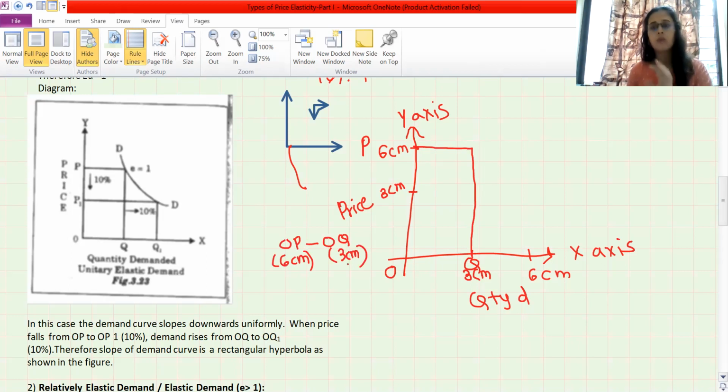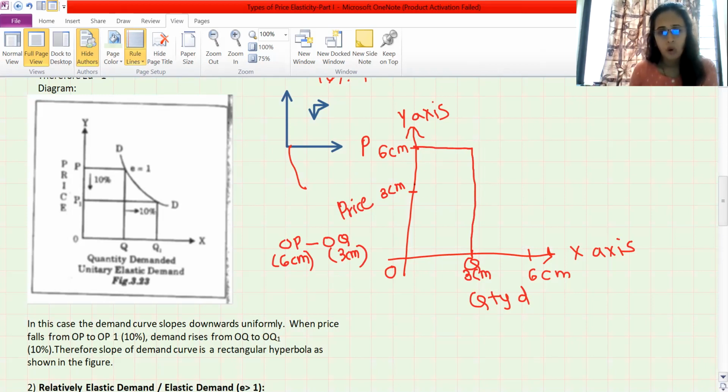I'm telling you all these things, centimeters and all, so that your diagram should look proper. Afterwards in your exam you are not going to write 3 centimeter, 6 centimeter. But you are going to write x-axis, y-axis, quantity demanded, price of a commodity.